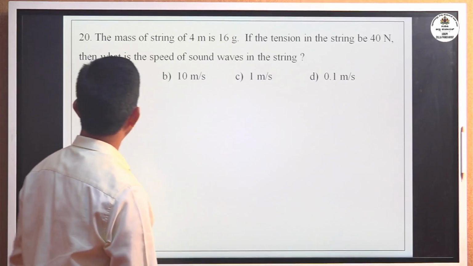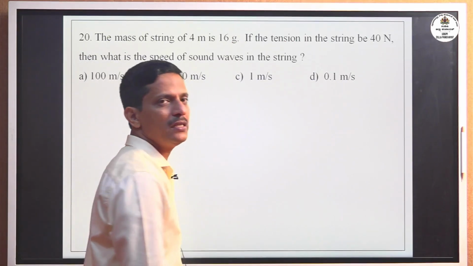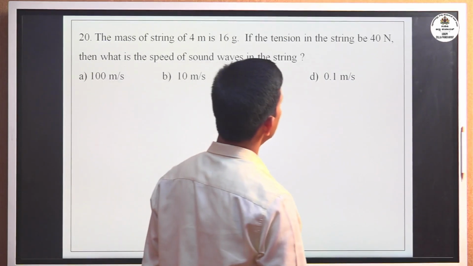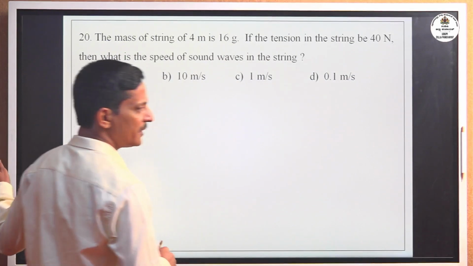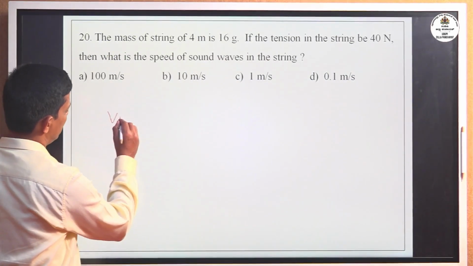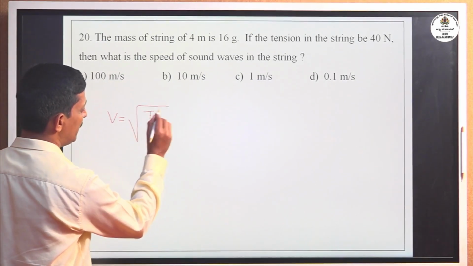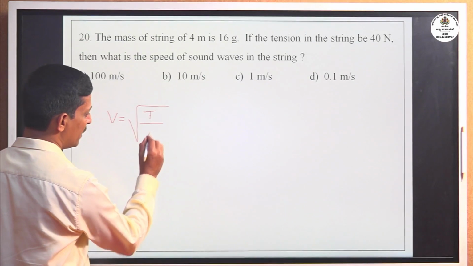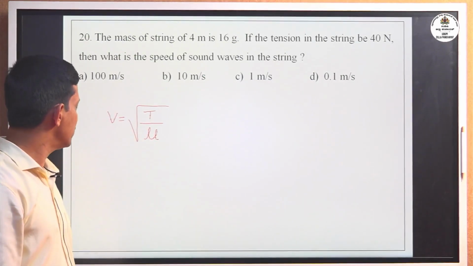Okay, the 20th one. The mass of a string of 4 meter length is 16 gram. If the tension in the string is 40 newton, then what is the speed of sound waves in the string? Now, in a string, the speed is given by the expression square root of T, the tension applied on the string, divided by mu, the linear mass density.